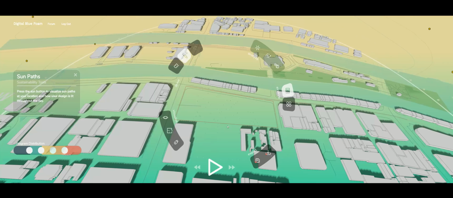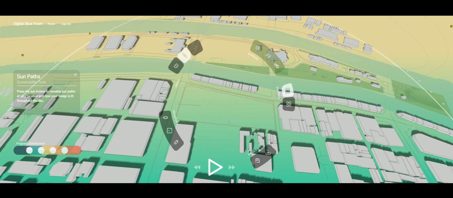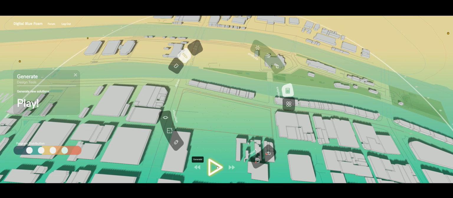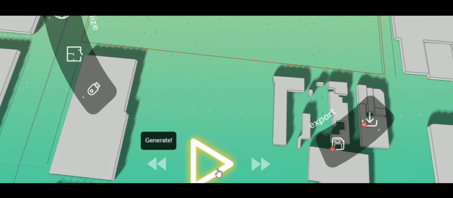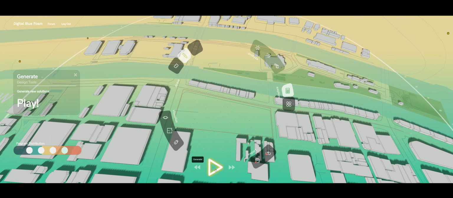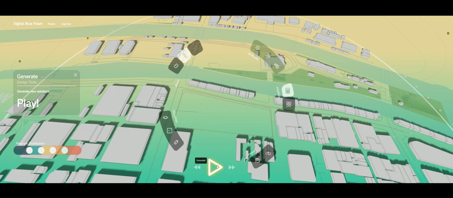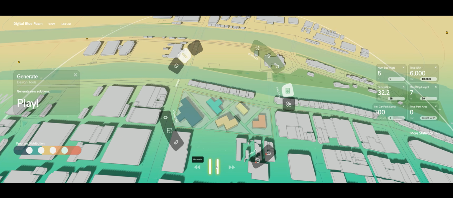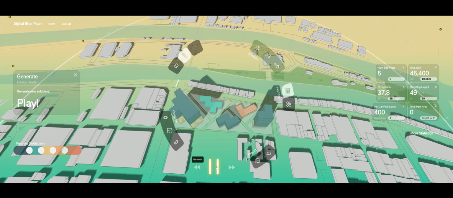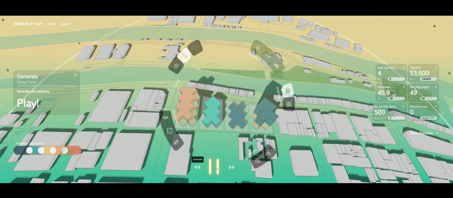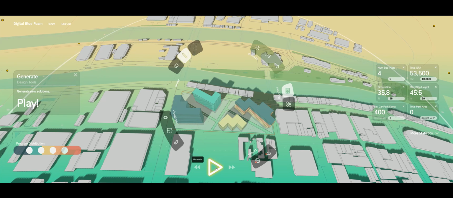So if you want to generate a design, we have two options. One is we can press the generate button over here, or we can press the step forward button over here. If we press the generate button, it will generate designs continuously, and then we have to press the pause button to stop the generation.